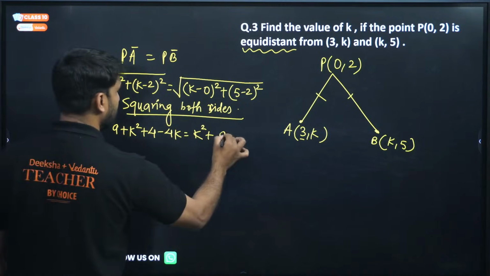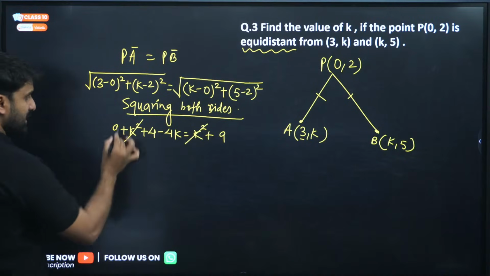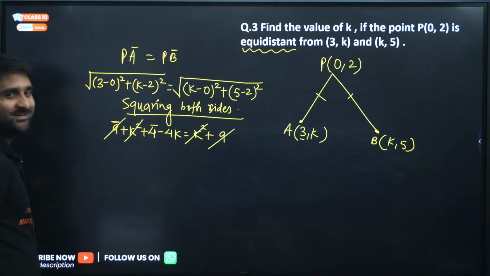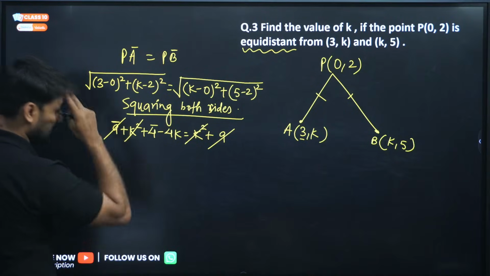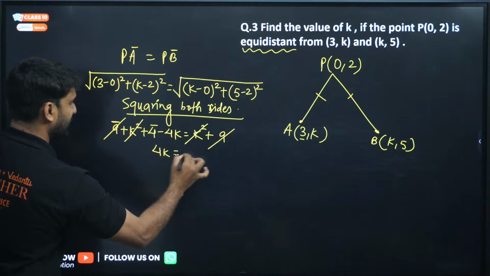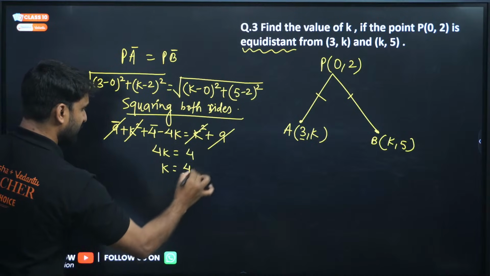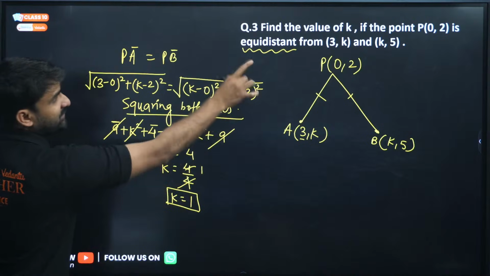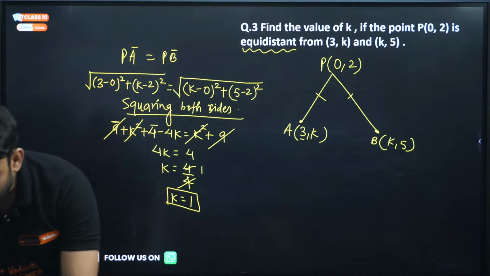3 square is 9. So can we solve? K square will be cancelled. We can also cancel this 9 because one 9 is at the right hand side and one 9 is at the left hand side. That will directly cancel. Can we shift minus 4k to that side? So 4k will become positive, 4k will be 4. So k will be equal to 4 by 4, which is equal to 1. So k is equal to 1, my dear. The question was: find the value of k. This is the answer. I hope everything is clear.